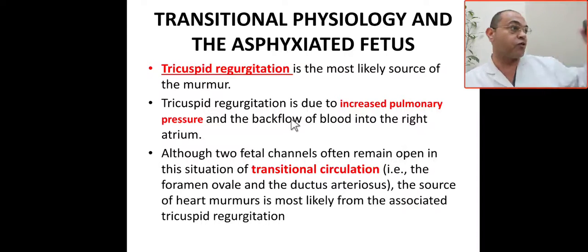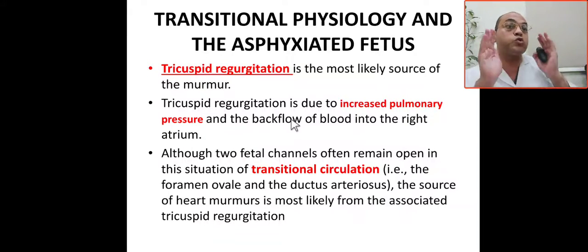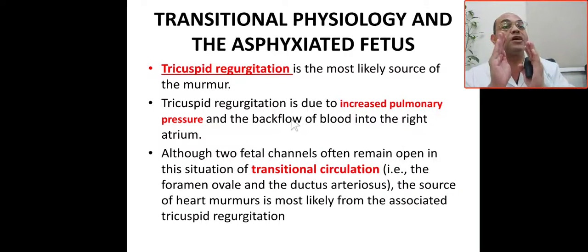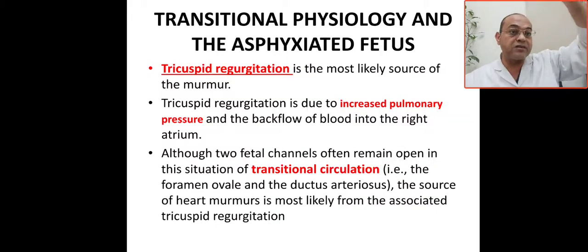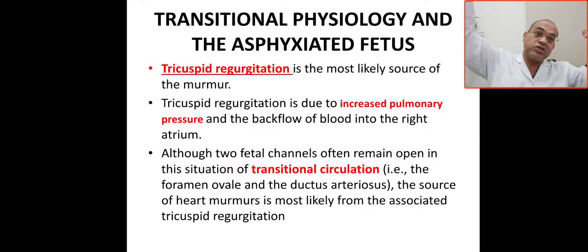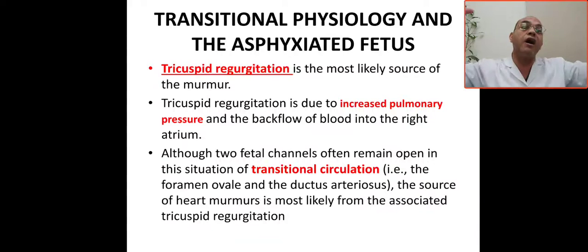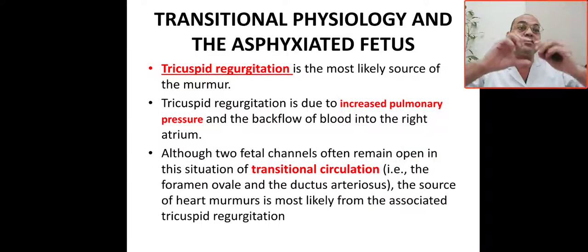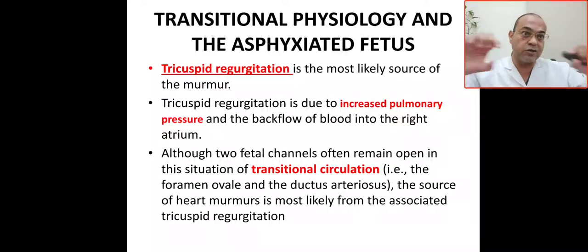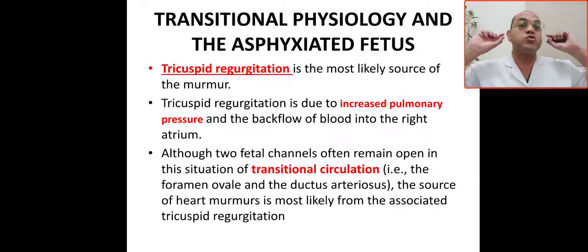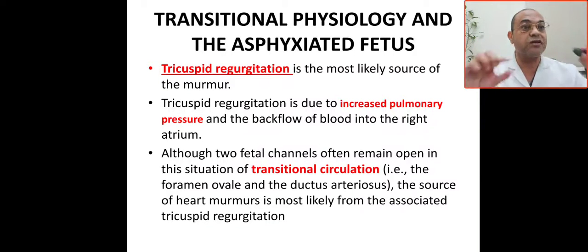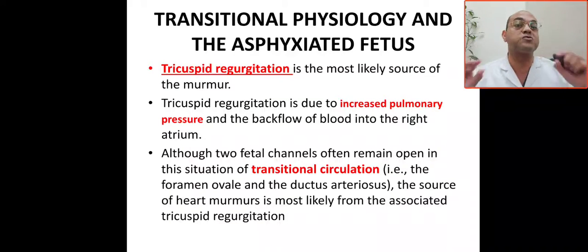The pressure is high in the pulmonary circulation, so where will it go? It will go to the right ventricle, leading to stretching of the tricuspid valve and tricuspid regurgitation, then to the right atrium. Also there is venous return from the superior vena cava and inferior vena cava. The pressure will be higher in the right atrium, leading to tricuspid regurgitation. So the murmur associated with PPHN is related to tricuspid regurgitation.